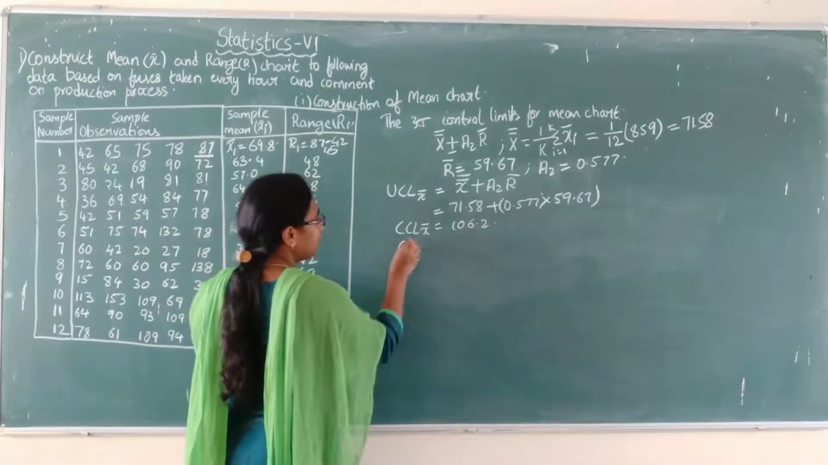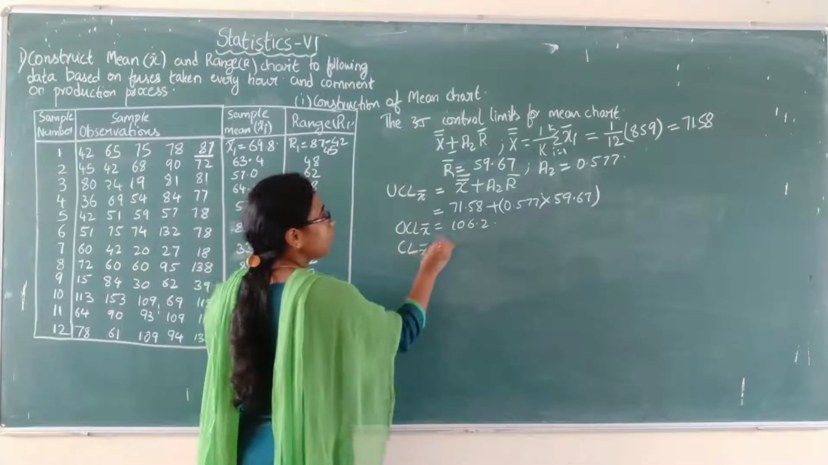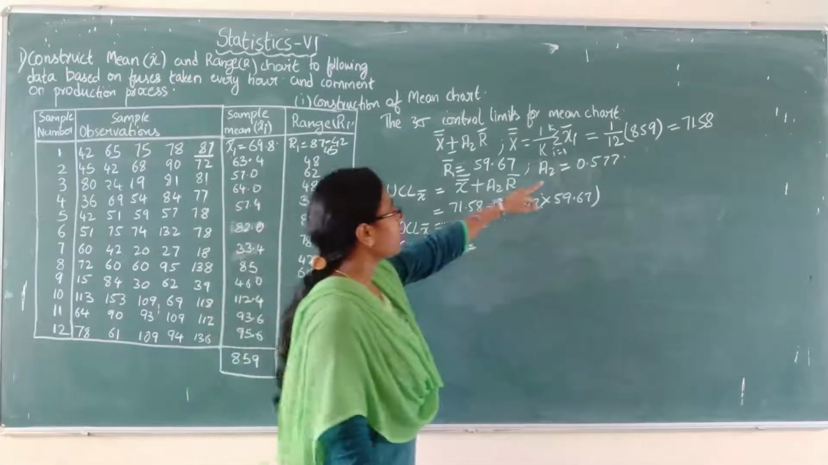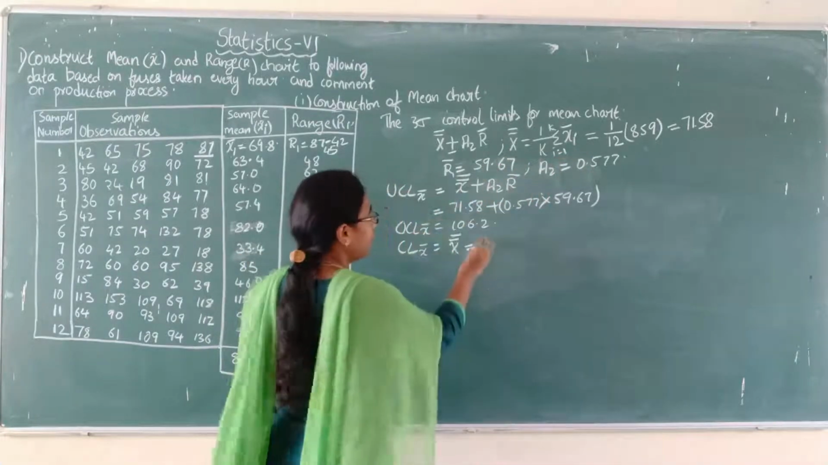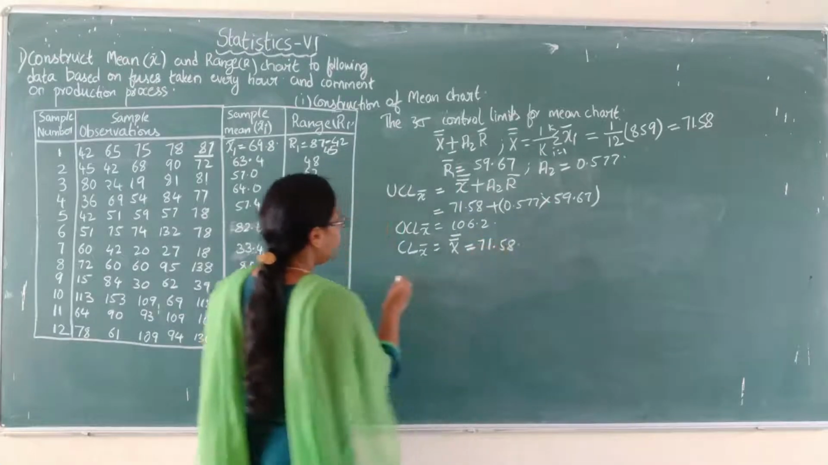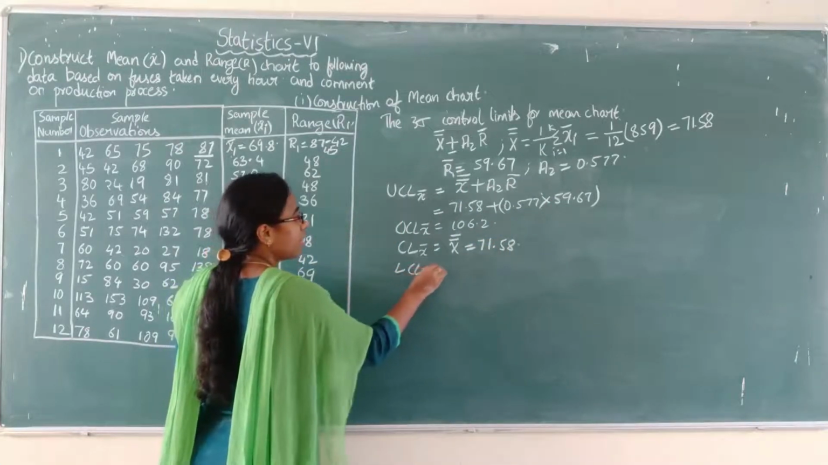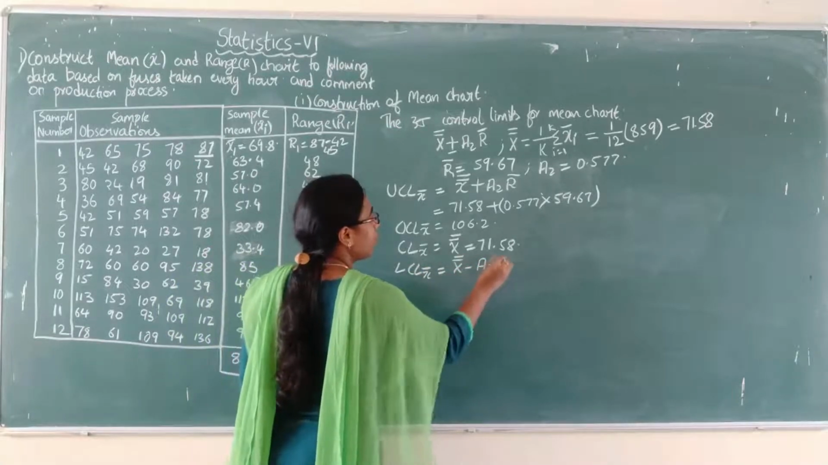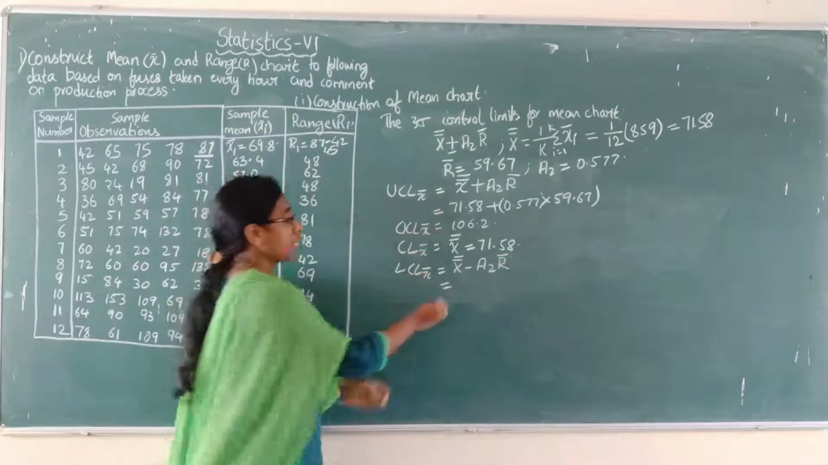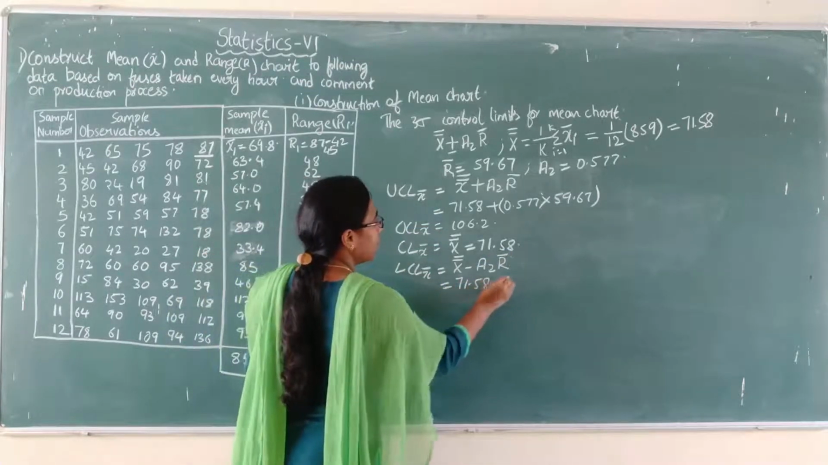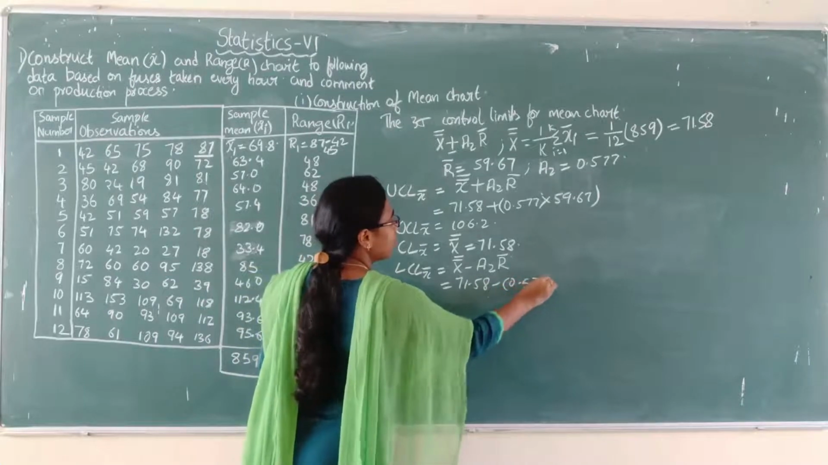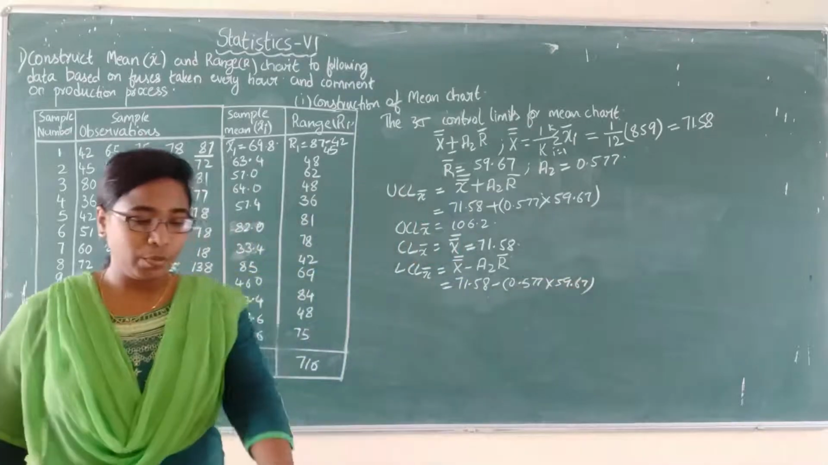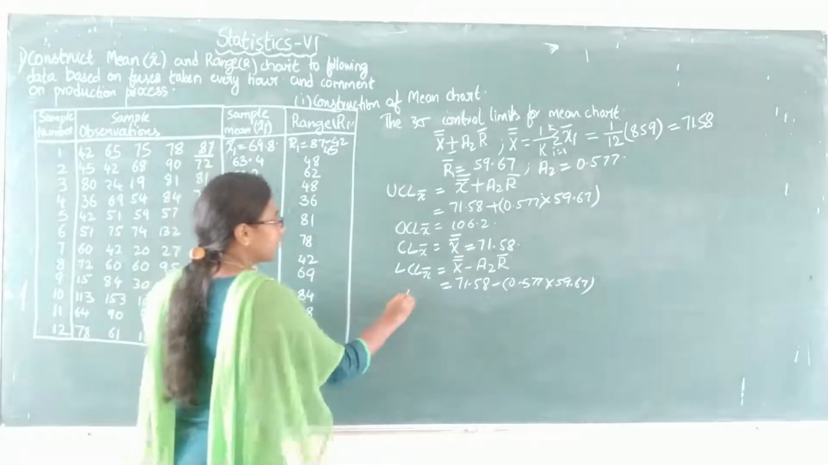What is the CL? CL of X bar equals nothing but the X double bar value. So what is the X double bar value? X double bar is 71.58. Next, coming to the LCL. LCL of X bar equals X double bar minus A2 R bar. X double bar value is 71.58 minus 0.577 into 59.67. So if you calculate it, you will get the LCL value as 36.99.